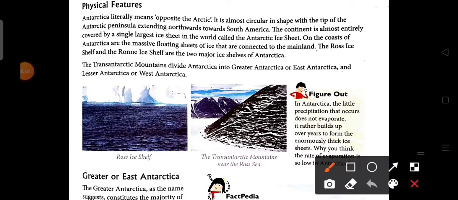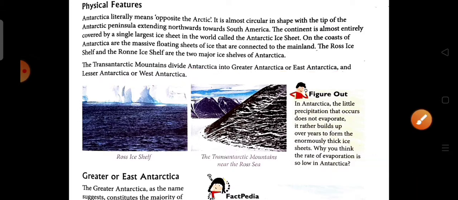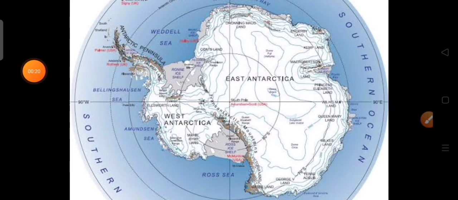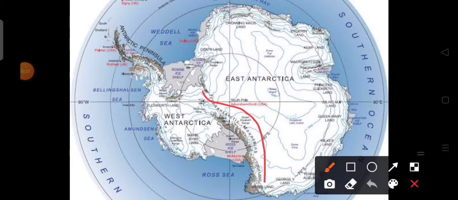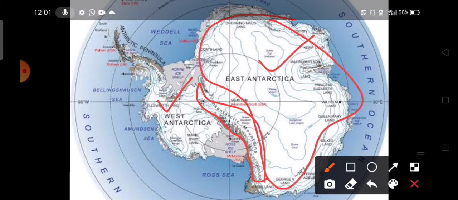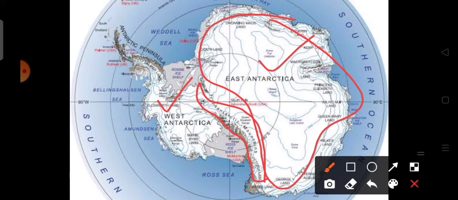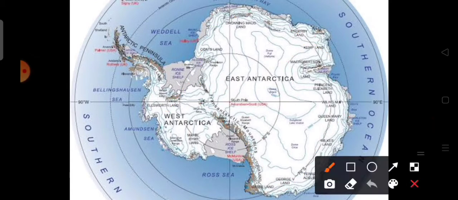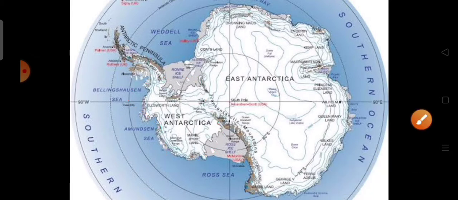The Transantarctic Mountains divide Antarctica into two parts: Greater Antarctica or East Antarctica, and Lesser Antarctica or West Antarctica. Now we are going to look at the Transantarctic Mountains. This is the region of the Transantarctic Mountains, which divide Antarctica into two halves, West Antarctica and East Antarctica. East Antarctica is the greater region, so it is called Greater Antarctica, and West Antarctica is called Lesser Antarctica.